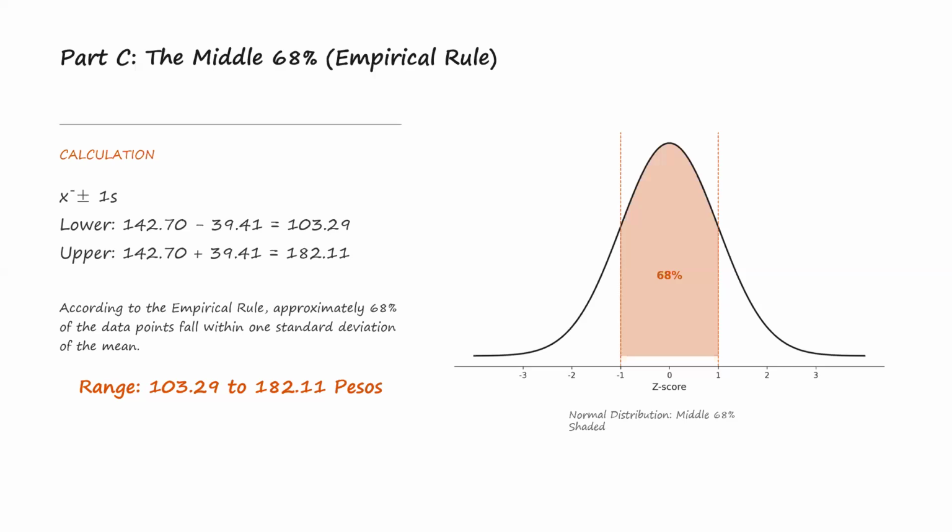Therefore, we can conclude that approximately 68% of the students have daily allowances between 103.29 pesos and 182.11 pesos. This means that most students' allowances are concentrated within this range, while fewer students fall outside it. That's the end of my part.